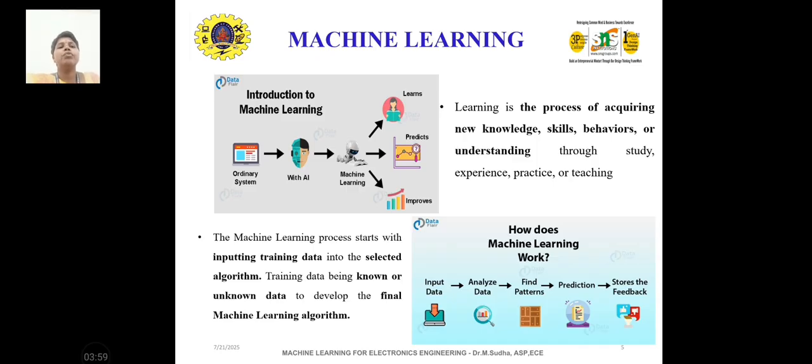How does machine learning work? See the image: we give the input data, and it analyzes the data with the help of some algorithm, finds patterns, predicts the data, and stores the feedback. The machine learning process starts with inputting training data into the selected algorithm. Training data, known or unknown, is used to develop the final